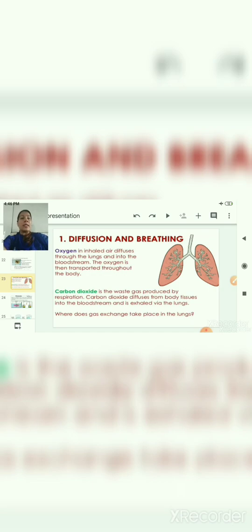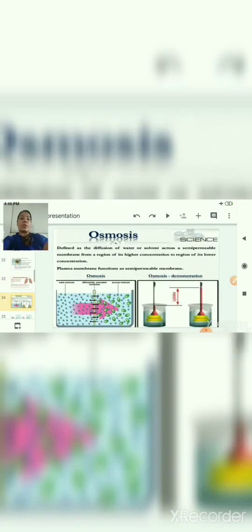The oxygen is then transported throughout the body. Carbon dioxide is the waste produced by various cells during respiration, and carbon dioxide diffuses from body tissues into the bloodstream and is exhaled via lungs. So this intake of oxygen and outgoing of carbon dioxide takes place with the process of diffusion only. So diffusion plays a very important role, children.